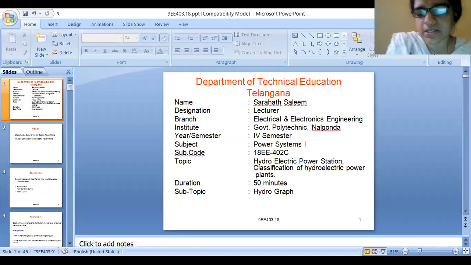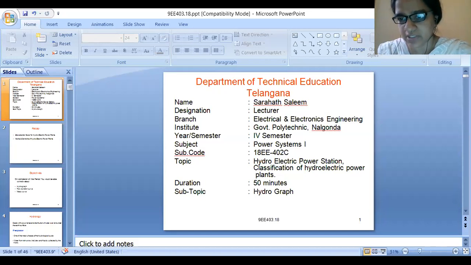Till last class, I have dealt with the parts, components, and definitions related to hydroelectric power station. In detail, all the definitions of hydroelectric power station we have discussed till now. Almost hydroelectric power station has come to an end, but there are a few important topics or terms which we need to understand more regarding hydroelectric power station. In this lecture I will continue with these terms. Okay, these new terms we will try to understand.